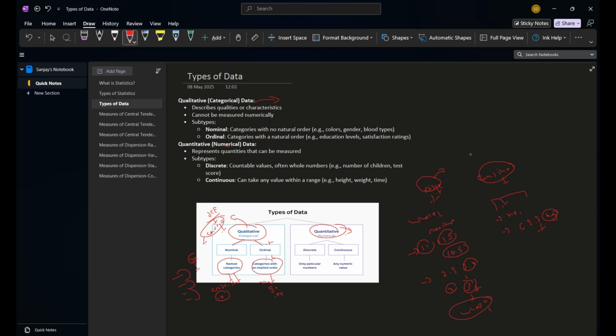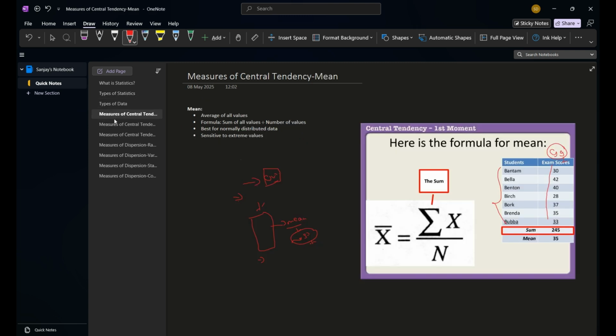Moving on to the next topic, measures of central tendency, and mean. A measure of central tendency is a statistical measure from which we get to know what the central point in the data is.